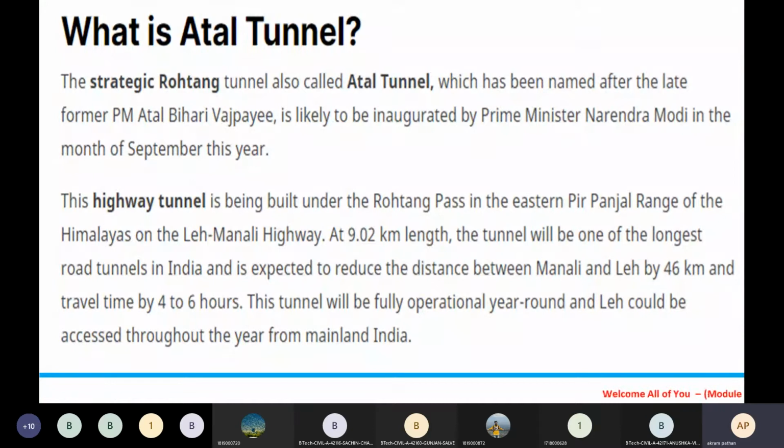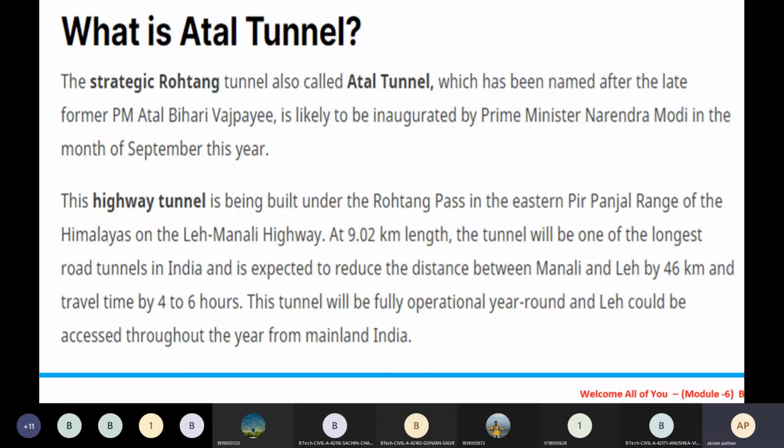The tunnel will be one of the longest road tunnels in India, and is expected to reduce the distance between Manali and Leh by 46 kilometers, and also reduce the travel time by 4 to 6 hours.